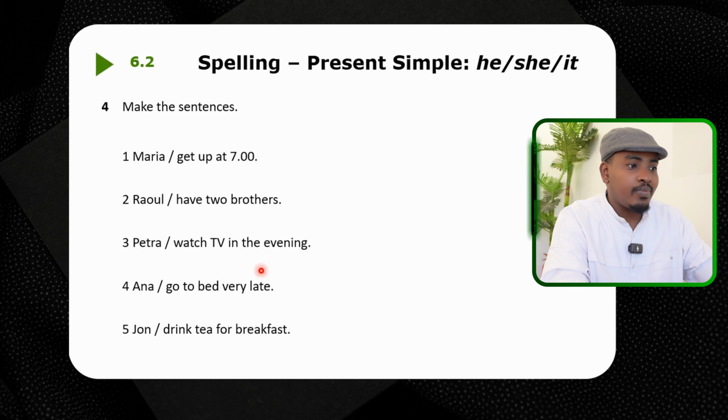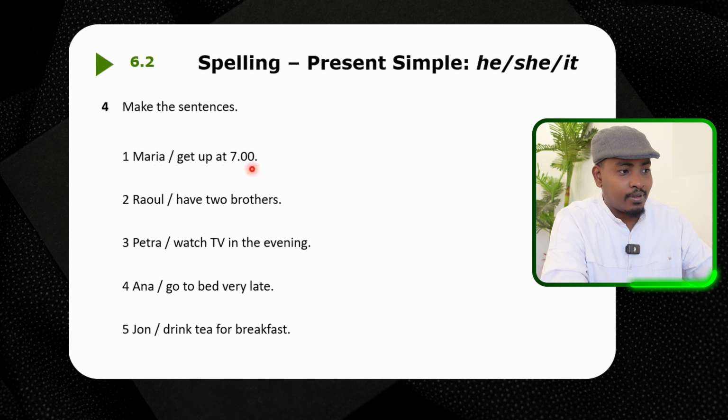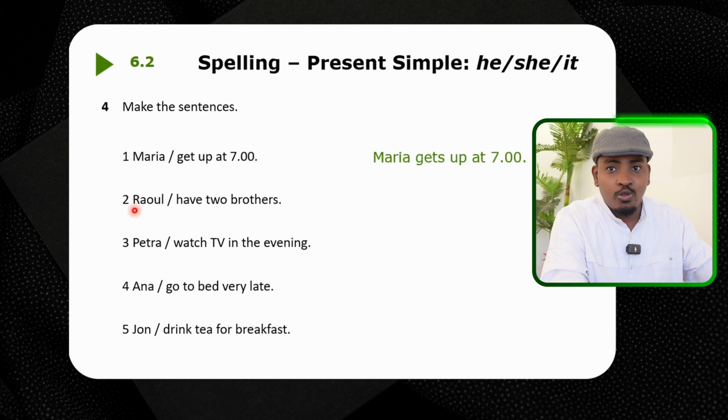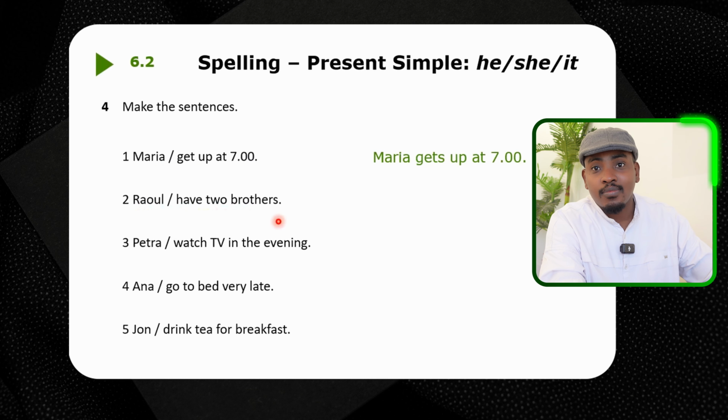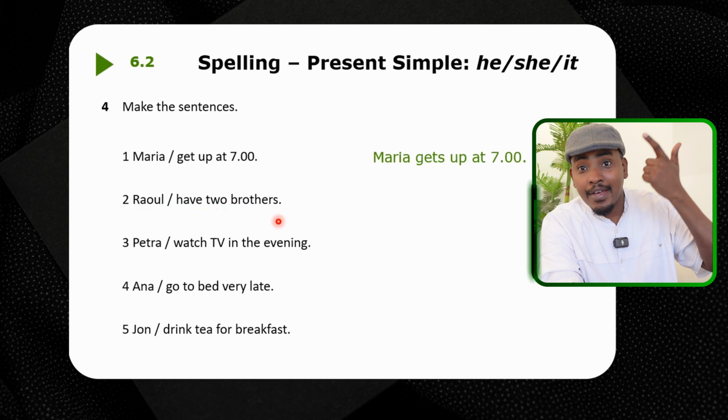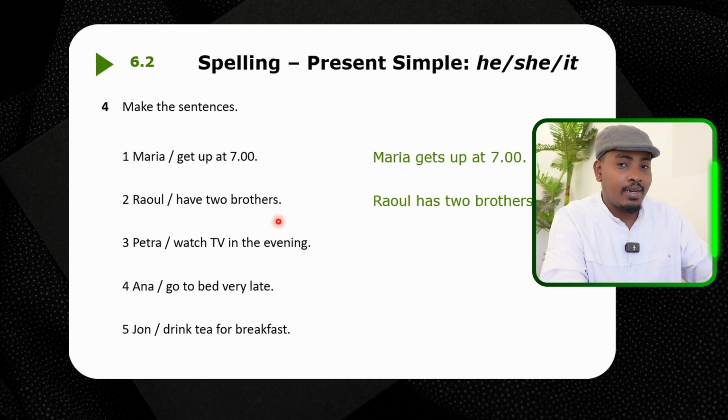Okay. Now let's make sentences. Maria get up at 7. So you say what? Maria gets up at 7. Number 2, Raul have 2 brothers. So Raul, he, right, has 2 brothers, not have.